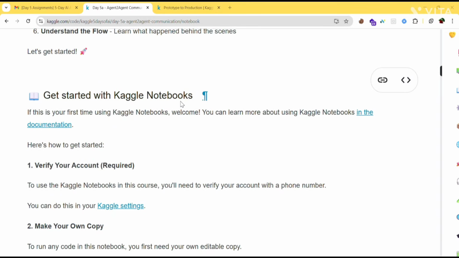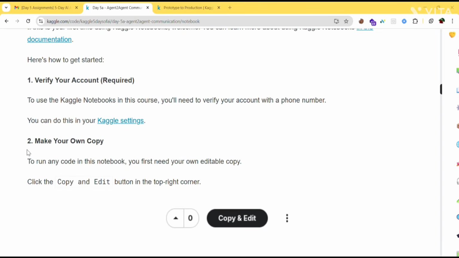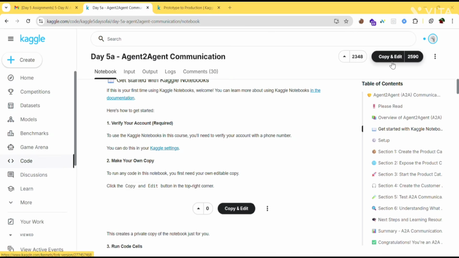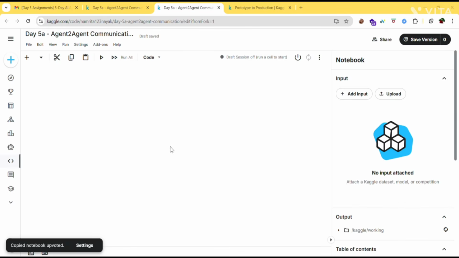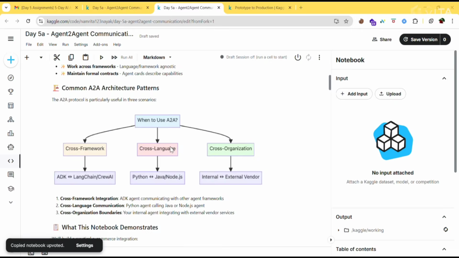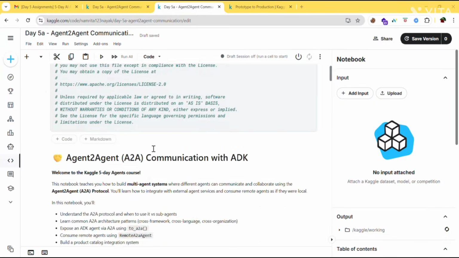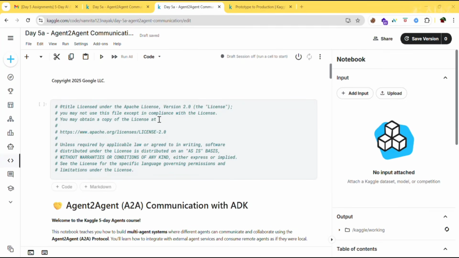So now let's get started with the Kaggle notebook. Before going to that, make sure your phone is already verified with Kaggle. Then we need to make our own copies. So click on copy and edit. An editor will be opened where we can edit and run our code. Okay, so this is the editor where you can run and edit your code. First, before doing this, you need to generate a key, that is an API key.